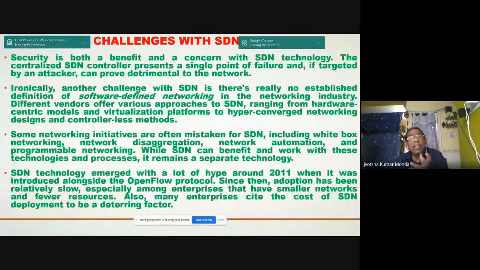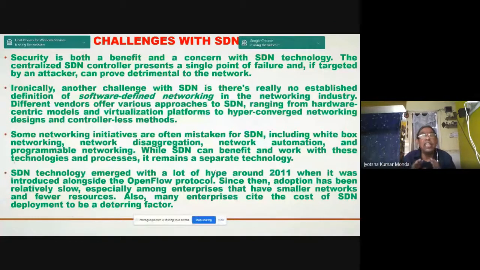So SDN technology emerged with a lot of hype around 2011, when it was introduced alongside the OpenFlow protocol. So it started near about 2011. Since then, adoption has been relatively slow. You see, it is now almost 10 years from 2011, and still you see the popularity of SDN.